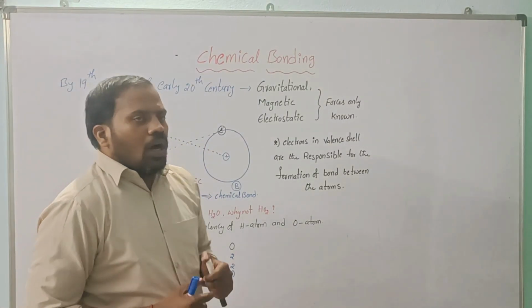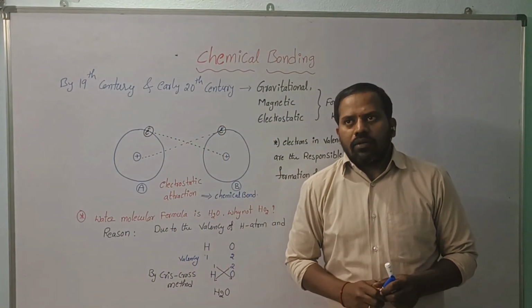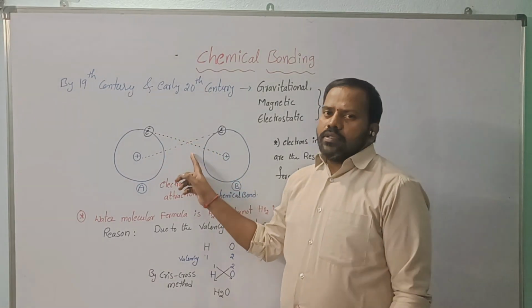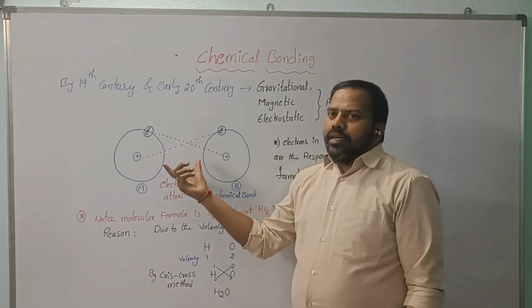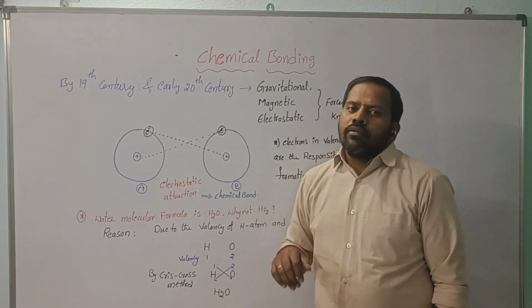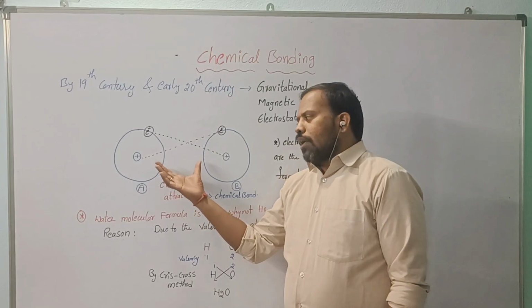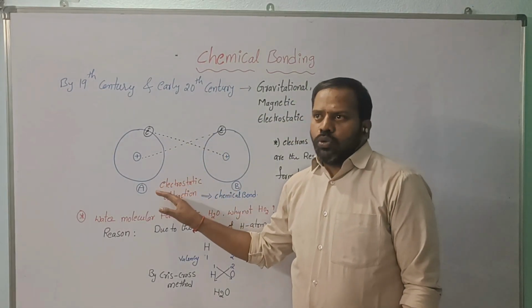That means each nucleus can attract the electrons of the other atom. We can say this is electrostatic attraction. So they thought there is an attraction between the two atoms when they come closer, and they called this a bond formed between the two atoms.